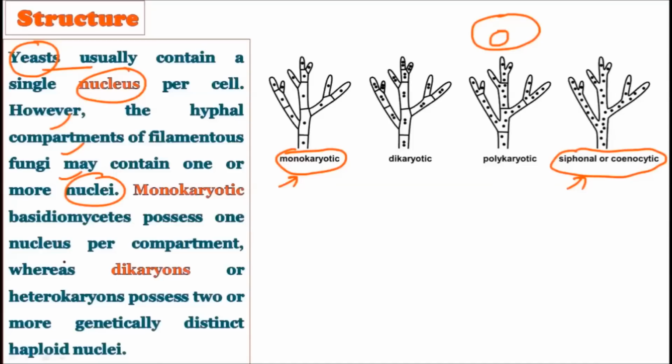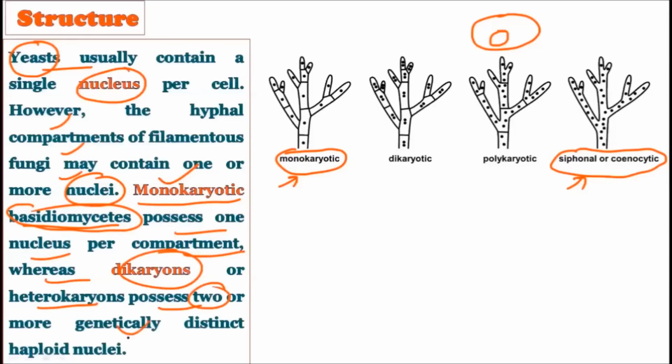However, the hyphal compartments of filamentous fungi may contain more than one nucleus. So there are many filamentous fungi which show more than one nucleus per cell. The monokaryotic basidiomycetes possess one nucleus per compartment. So the members of the basidiomycetes possess only one nucleus per cell, and that is why we call them monokaryotic. Whereas the dikaryons or heterokaryons possess two or more genetically distinct haploid nuclei.